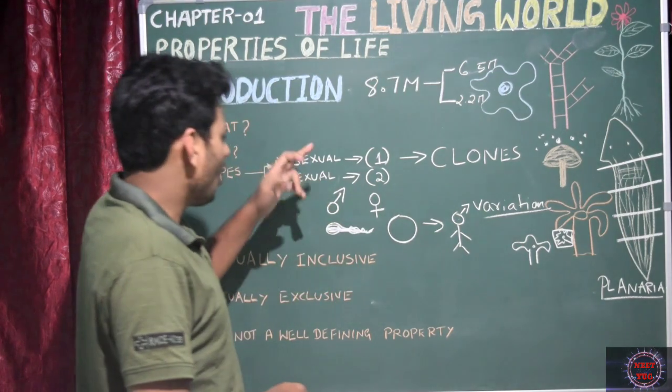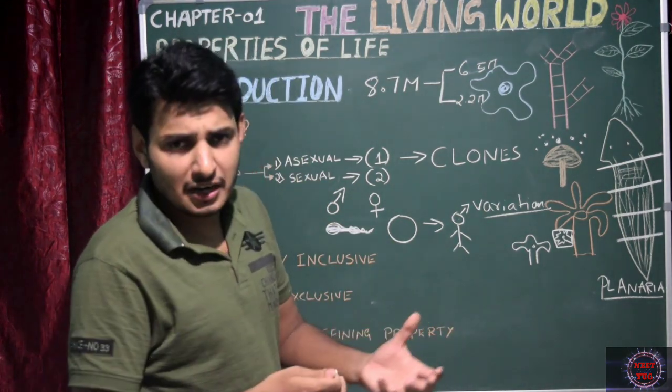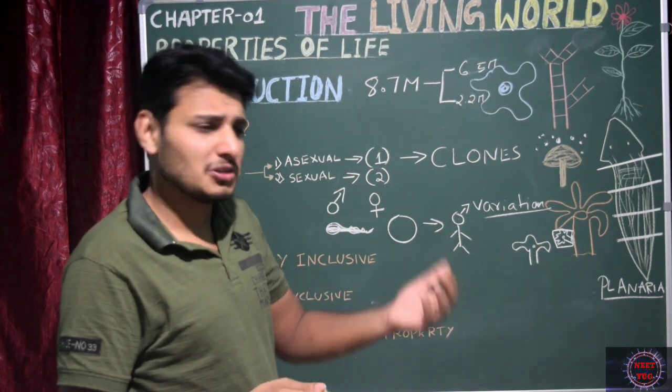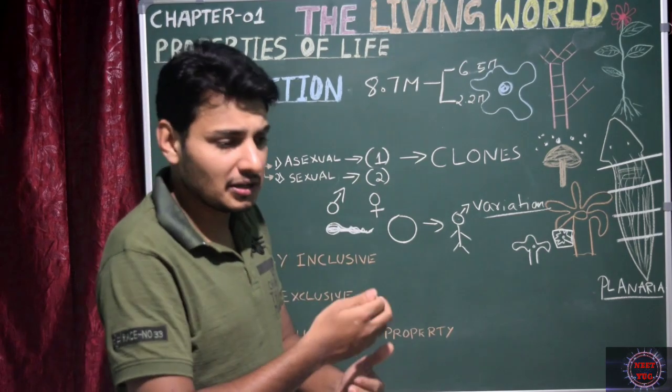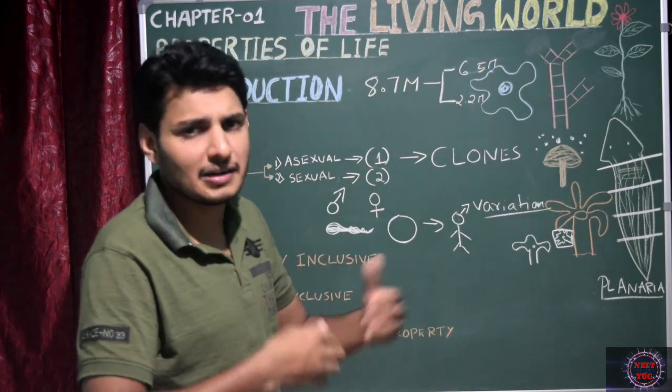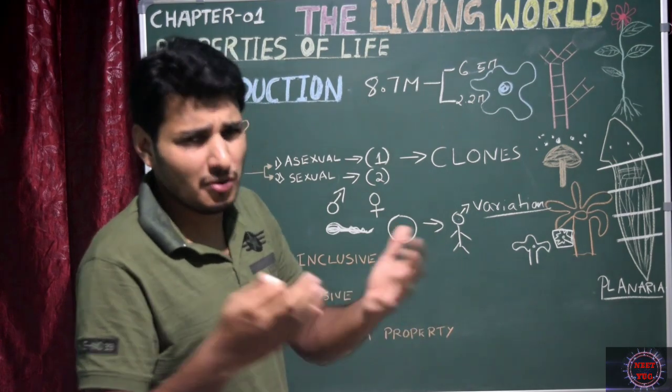In the case of plants, how exactly does sexual reproduction take place? You know that the flower contains androecium and gynoecium, that means the male as well as female reproductive system respectively, and they produce pollen grains and ovum. They come into contact, and as a result, a seed is formed.